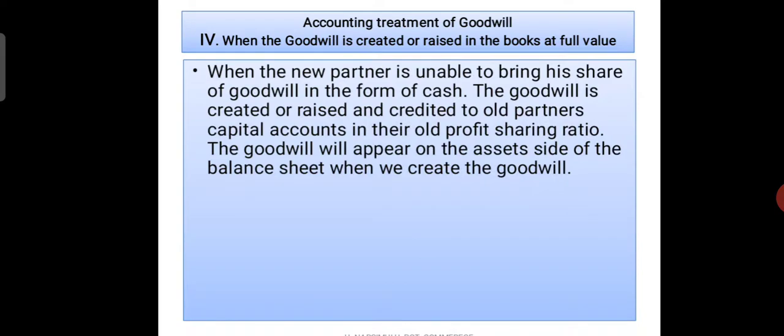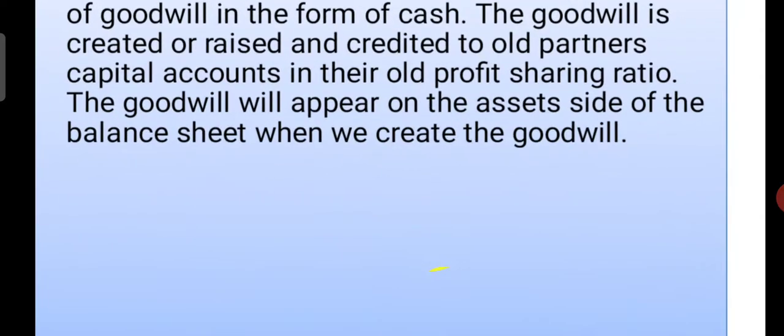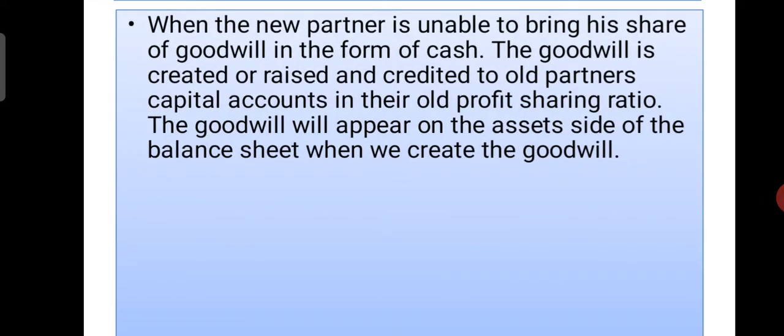See here how we can understand this situation. When the new partner is unable to bring his share of goodwill in the form of cash, the goodwill is created or raised or credited to old partners' capital accounts in their old profit sharing ratio. The goodwill appears on the asset side of the balance sheet when it is created.